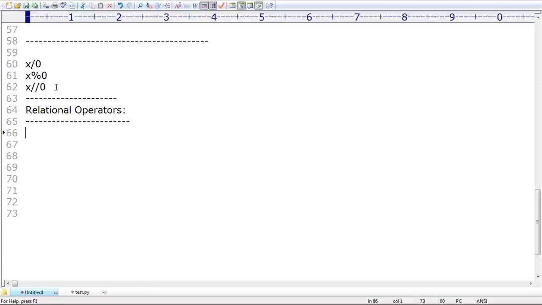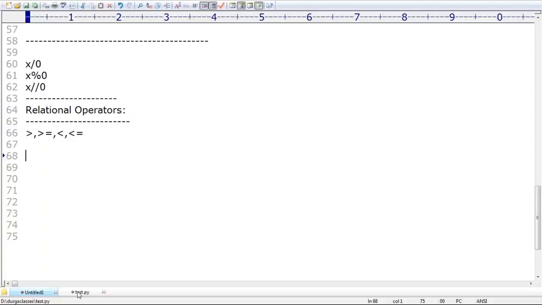Next, relational operators. Sir, I want to relate or compare. Is it less than? Next, is it less than or equal to? Next, greater than, greater than or equal to, less than, less than or equal to. These operators are by default considered relational operators. Make sure, sir. Now take very special care about these relational operators.